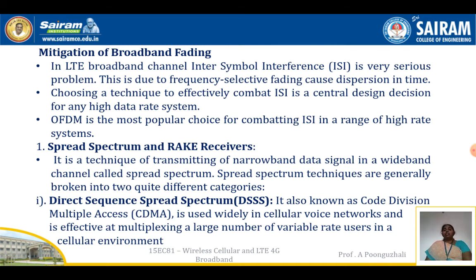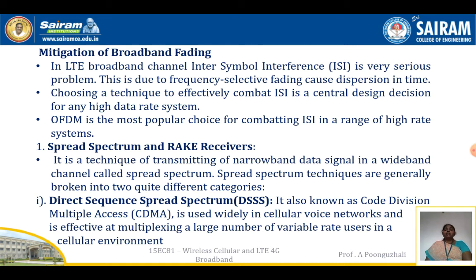So the first technique is spread spectrum and rake receivers. Spread spectrum is a technique of transmitting a narrowband data signal in a wideband channel. That is called spread spectrum. Spread spectrum techniques are of two types: one is direct sequence spread spectrum, and the other is frequency hopping.